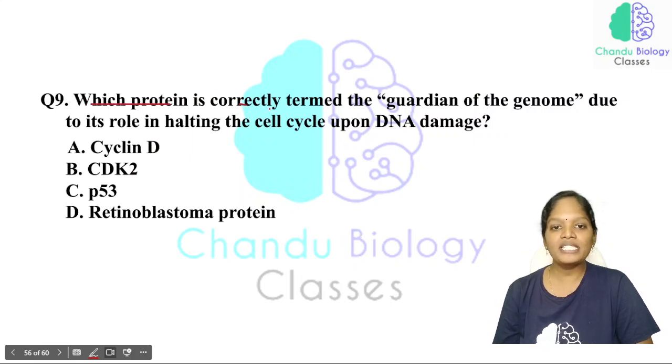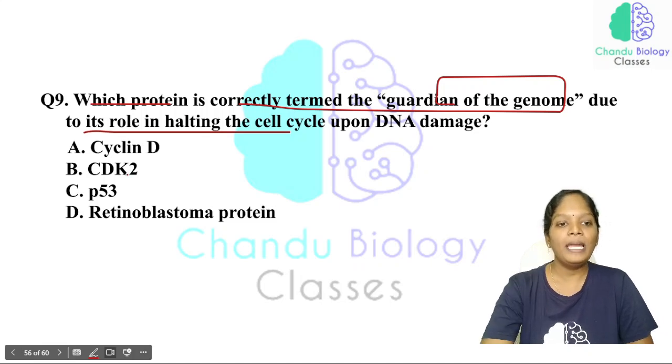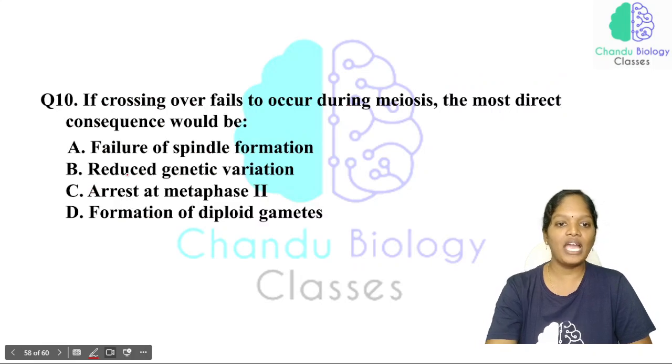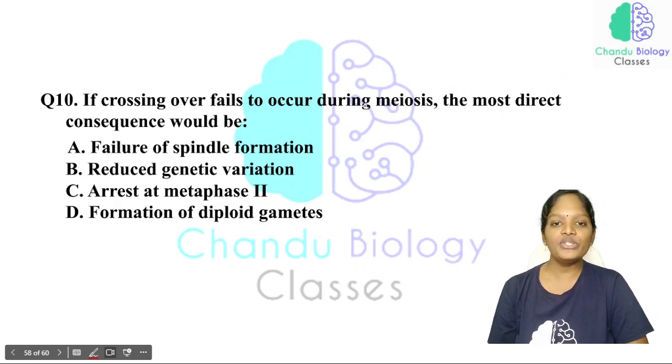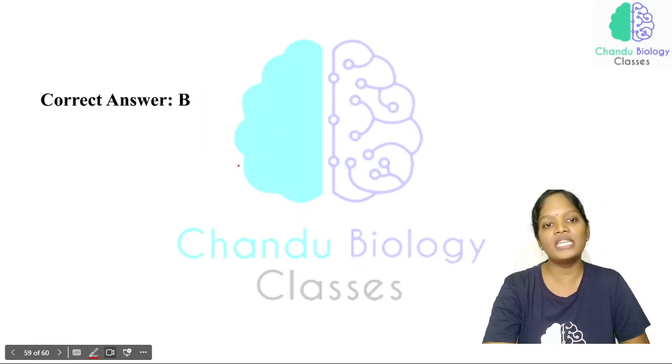So which protein is correctly termed the guardian of the genome due to its role in halting the cell cycle upon cell damage? That will be P53. Just now we have studied it. If crossing over fails to occur during meiosis, the most direct consequence is that there will be reduced genetic variation.